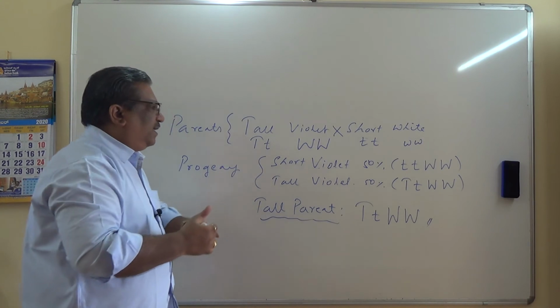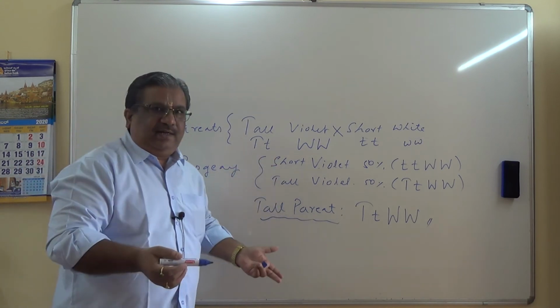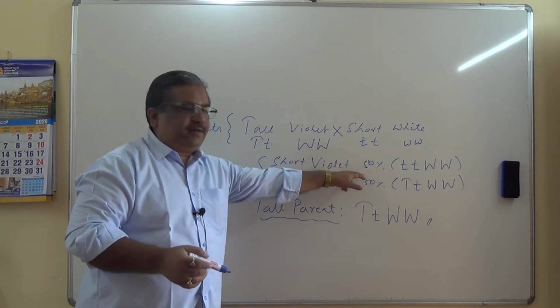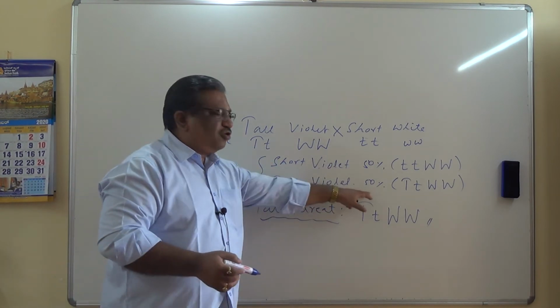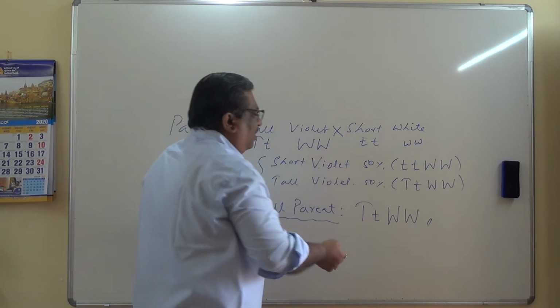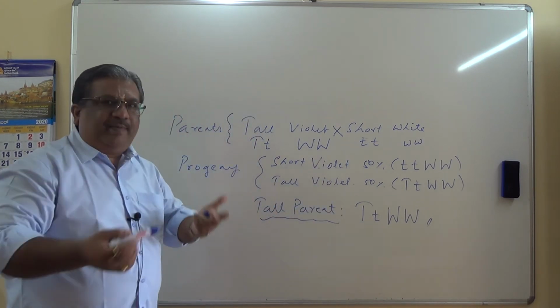First of all, all are violet-colored plants. In that, short violet were about half, 50%. That means tall violet also should be 50%. Now all these are violet, and therefore violet must be a dominant trait.